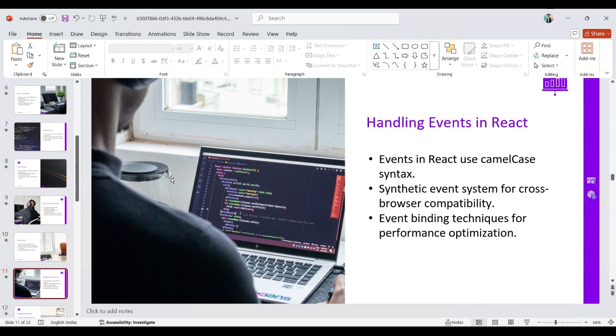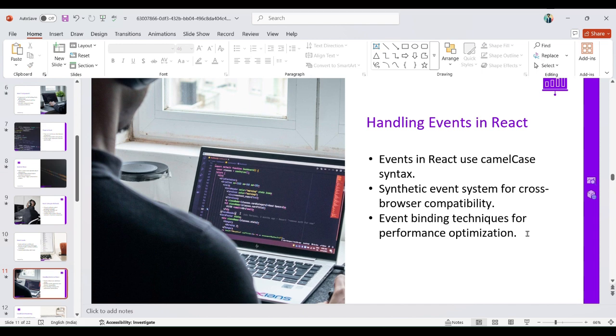Handling events in React.js. Events in React use camelCase syntax. We must use camelCase, like onClick, onChange, onSubmit.